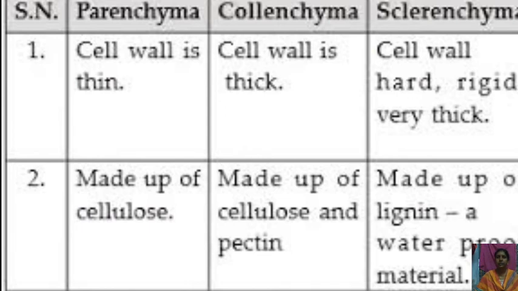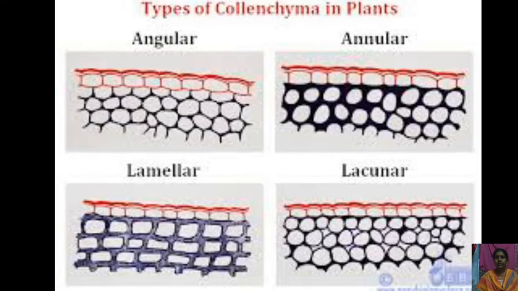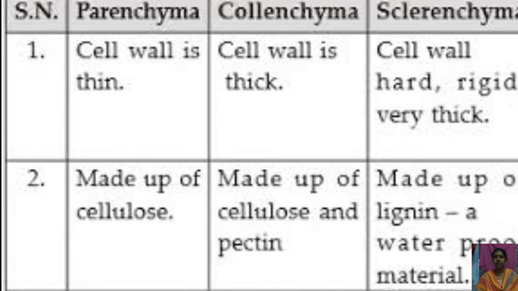What are the differences between the parenchyma and collenchyma and also the sclerenchyma? These are the three main types of tissues. In addition to the collenchyma, there is one more type of simple tissue, that is nothing but the sclerenchyma. Sclerenchyma is also a simple tissue which performs the same function, and it consists of thick walled cells without intercellular spaces. In parenchyma and collenchyma, there are some intercellular spaces, but intercellular spaces are not present in sclerenchyma.